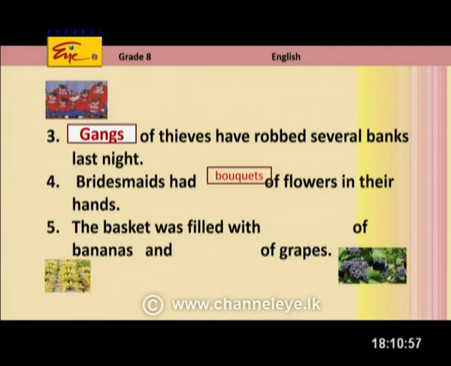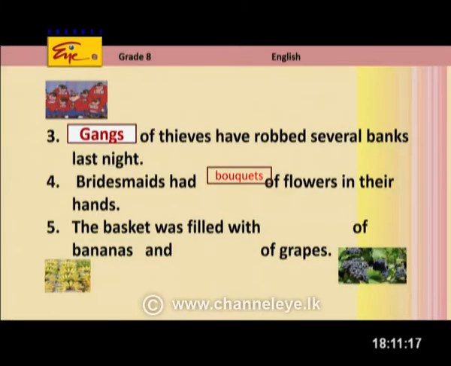Right? And the 4th sentence, bridesmaids. Have you seen bridesmaids? Where do you see bridesmaids? Well, we can see bridesmaids at weddings. Yes. What do they have in their hands? Oh, they have beautiful bouquets. Bouquets of flowers. Right? Bouquets of flowers. Right, children? Bridesmaids had bouquets of flowers in their hands.